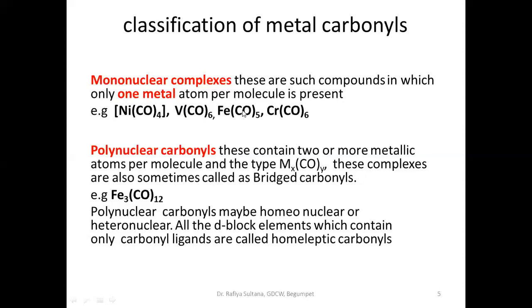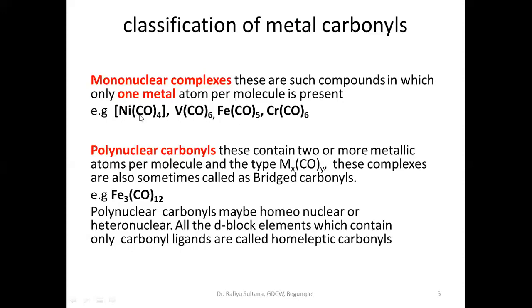And how many ligands are there? What is the ligand? Carbon monoxide. How many carbon monoxide ligand molecules are there? Five. So what is the name of this compound? Pentacarbonyl iron. And here, chromium is the metal atom, only one. How many carbonyls are there? Six. Hexacarbonyl chromium.